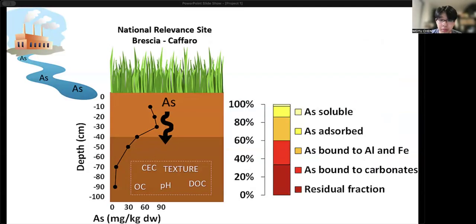Rice is unique among cereal crops because it is typically grown under flooded conditions. These low oxygen environments change the soil's redox chemistry, converting arsenate into arsenite, which is more toxic and more easily taken up by rice roots.